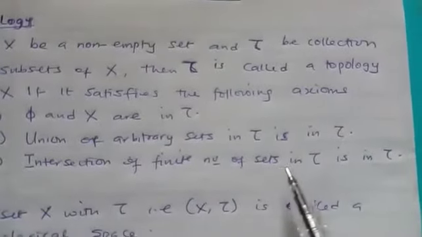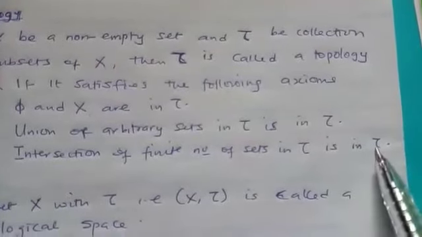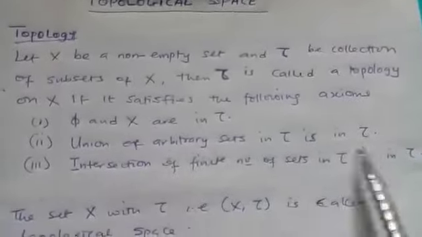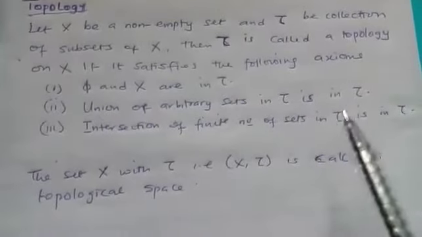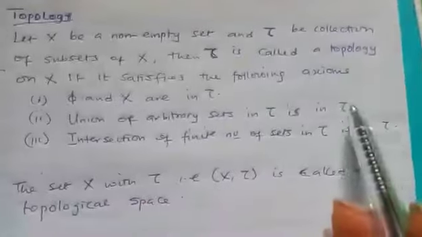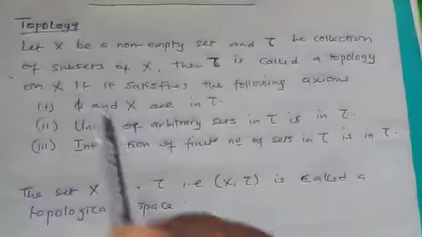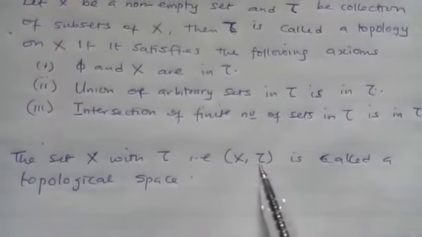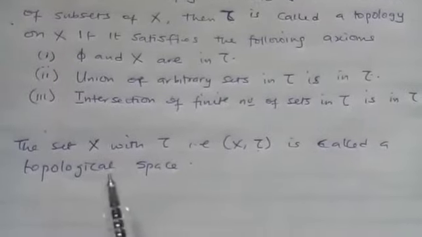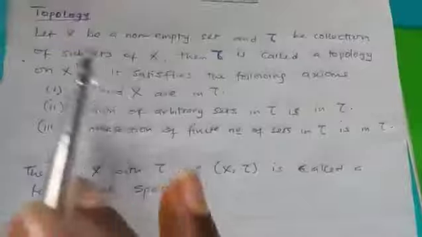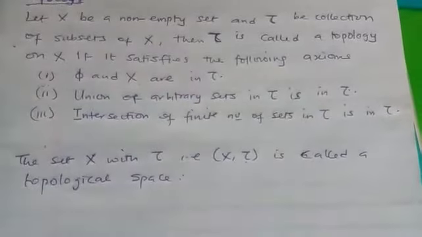the intersection of some of these sets and it's also in tau, then we say that this tau is a topology on S. So this tau here, if it satisfies all this, then we say that it's a topology on S. So the set S with this tau, if you write it like this, is called a topological space. So let's take an example to buttress what this definition is saying.